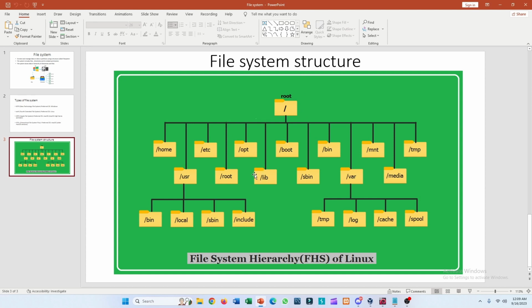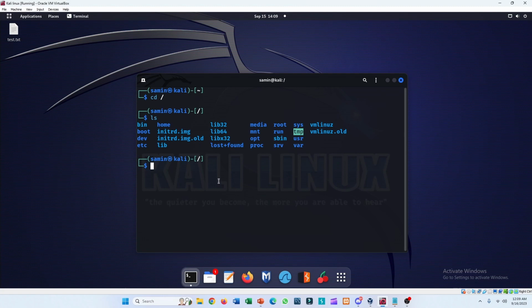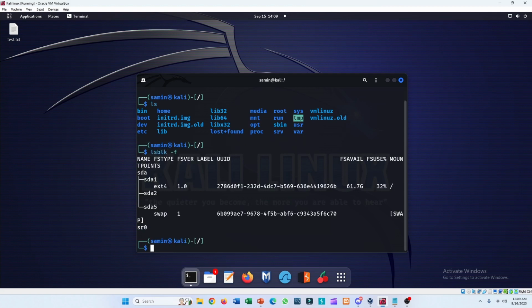If you want to know about the file system of your operating system, I can show you how to do that. You need to type this command: lsblk -f. We can see that ours is an ext4 file system. As we mentioned earlier, some forms of Linux have this file system. So this is how you can see your operating system's file system.